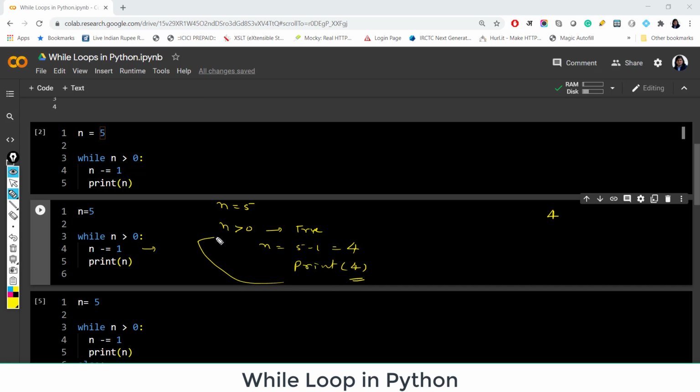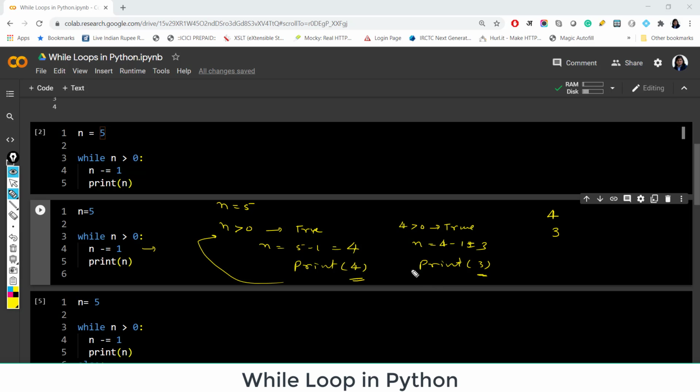Again we are going to the loop here. And we are checking whether 4 is greater than 0. Again it is true. So we are again updating the value of n. So this time the value of n is equal to 4 minus 1, 3. And this time we are printing this updated value of n. So our output is 3.